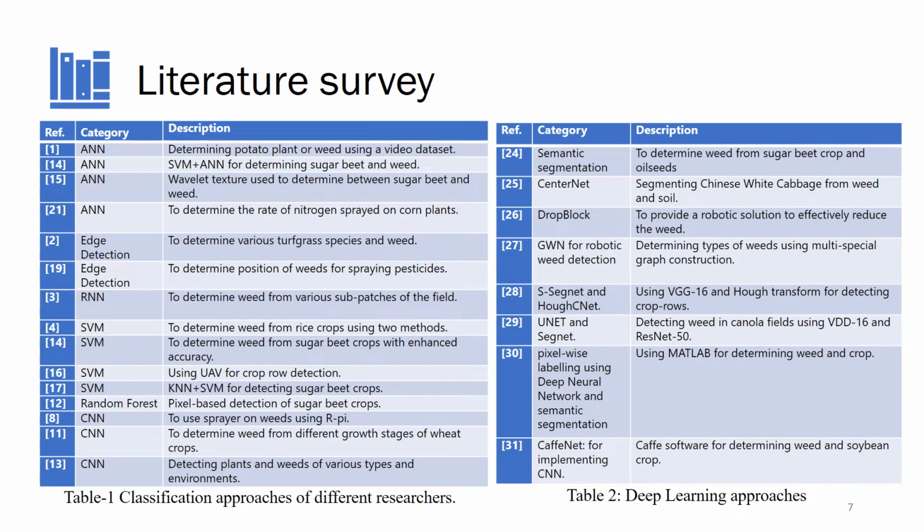Two aims were identified for carrying out literature survey. First was for determining various methodologies. Table 1 and 2 were made. Classification approach is FEA and segmentation approach is FSA. The types of algorithms and the aim of the paper were taken into consideration for the survey.